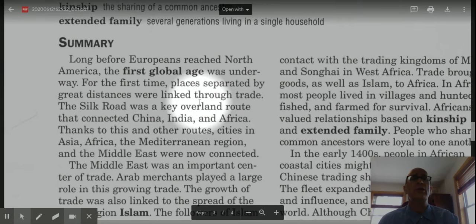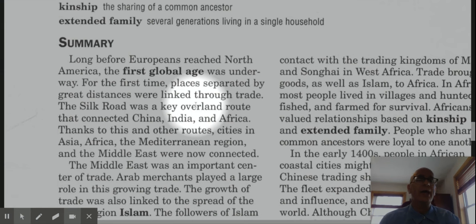And we're going to see a video in class on the Silk Road. It is not a highway like we have highways today. It wasn't marked Silk Road, but it certainly was a path. It was a route that was traveled by early traders that connected China, India, and Africa.